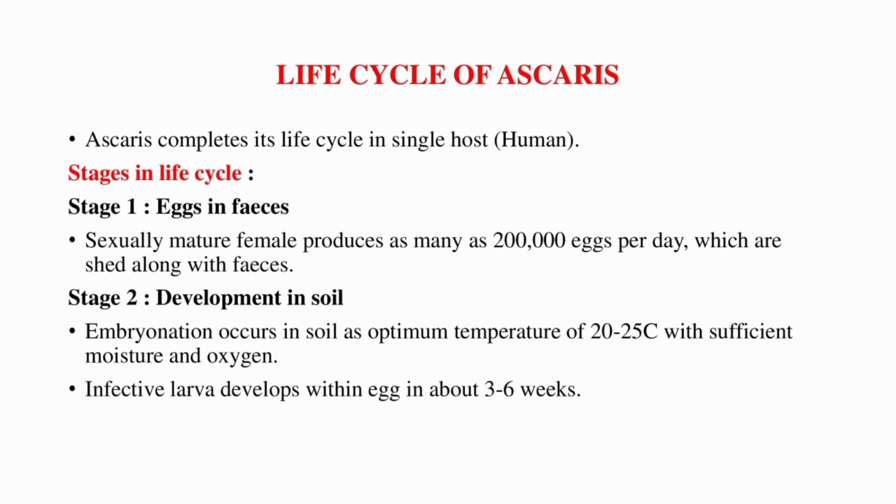Life cycle of Ascaris: Ascaris completes its life cycle in a single host. Stages in life cycle. Stage 1, eggs in feces. A sexually mature female produces as many as 200,000 eggs per day, which are shed along with feces. Stage 2, development in soil. Embryonation occurs in soil at an optimum temperature of 20 to 25 degrees Celsius with sufficient moisture and oxygen. Infective larva develops within the egg in about 3 to 6 weeks.